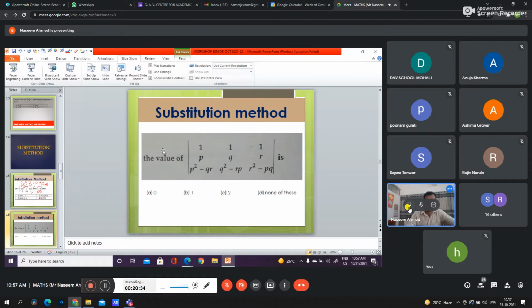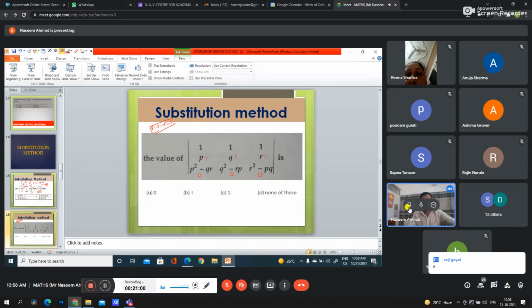You have to just let the value of P, Q, R. Let P equals Q equals R equals 1. I am letting the value of P, Q, R equals to 1. Now put in these options 1, 1, 1 and P square minus QR. This is 0, this is 0, this is 0. Now 1, 1, 1, 1, 1 and the last row is 0. So we all know that if the determinant has any row 0 or column 0, the determinant will be 0. So A is the answer.